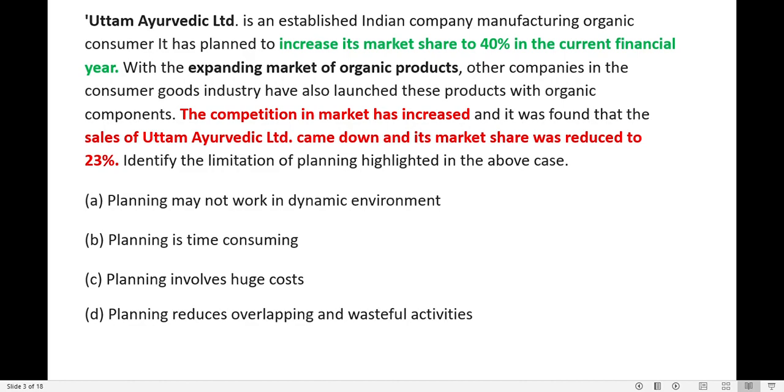So, what are the options given? Planning may not work in a dynamic environment. It is time consuming. It involves huge cost. It reduces overlapping and wasteful activities. If you see, the marketing environment is changing and the competition is increasing. So, how is the environment now? It is dynamic. Since it is changing, it is a dynamic environment.